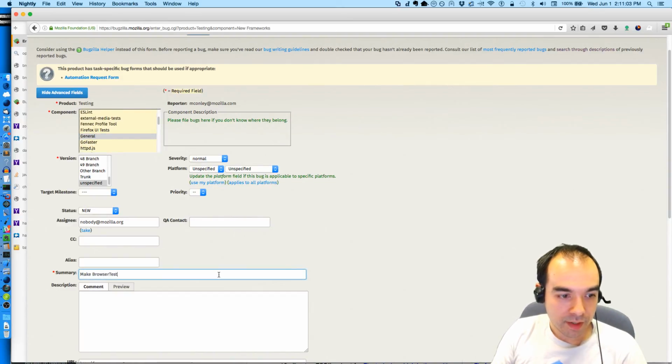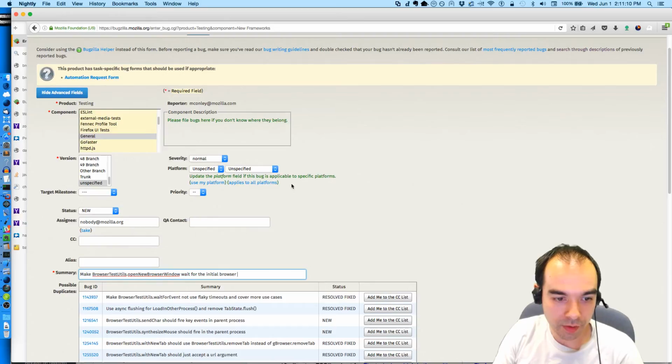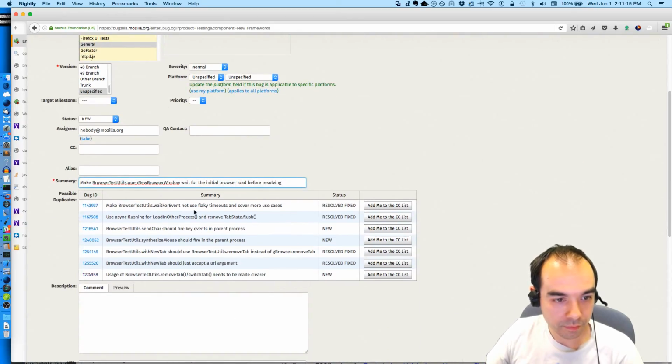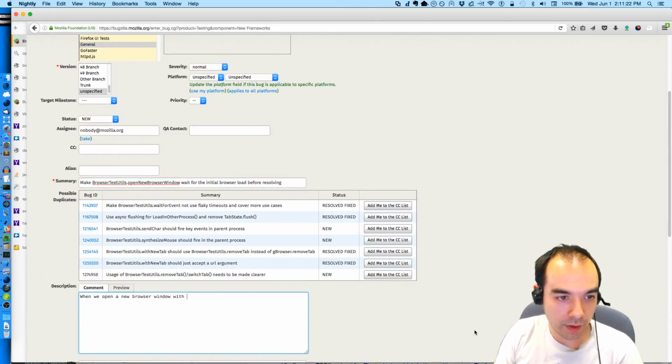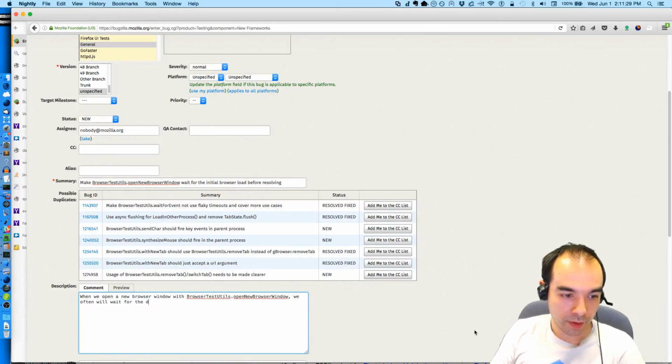Make BrowserTestUtils.openNewBrowserWindow wait for the initial browser load before resolving. When we open a new browser window with BrowserTestUtils.openNewBrowserWindow, we often will wait for the delayed startup notification, but not for the initial browser load event.